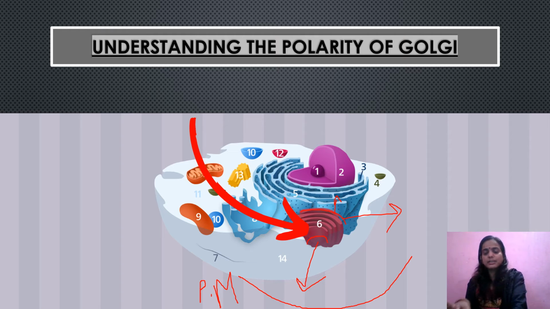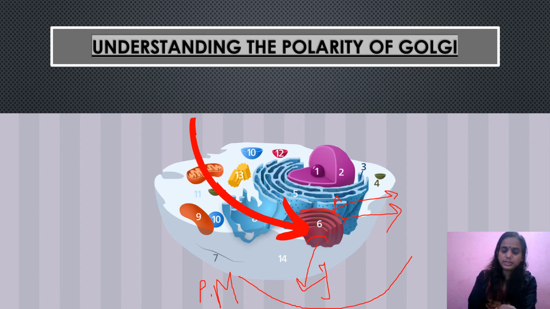Now let us understand this polarity and let us know the different names of all these faces. This concave face is also known as the trans face or maturation face. Whereas the face that is towards the endoplasmic reticulum is also known as the cis face, or sorry, not maturation face, it is also known as the formative face. Why? Let us see this.